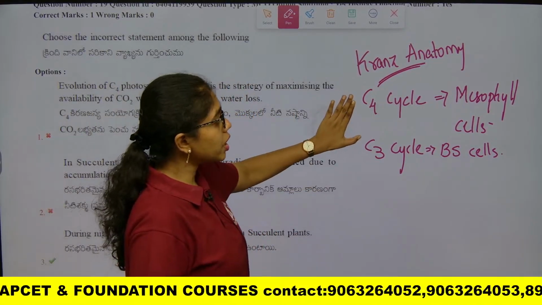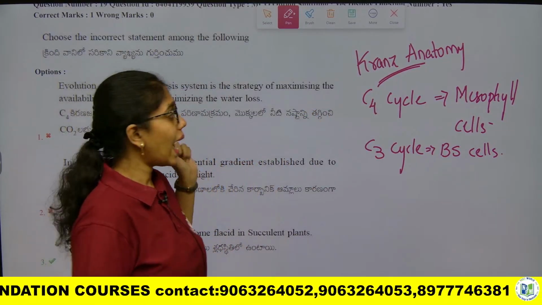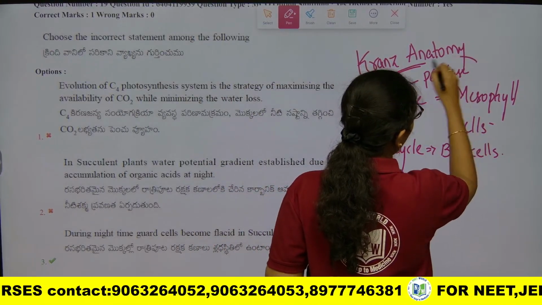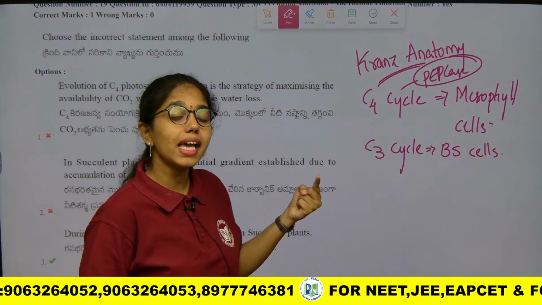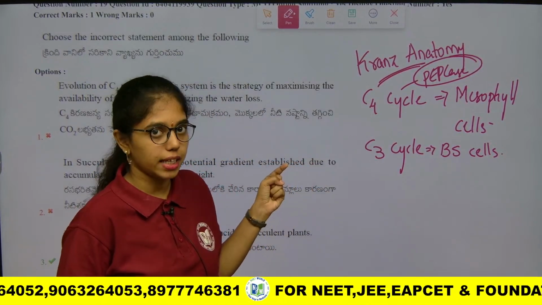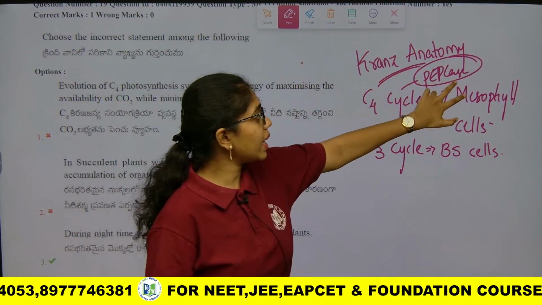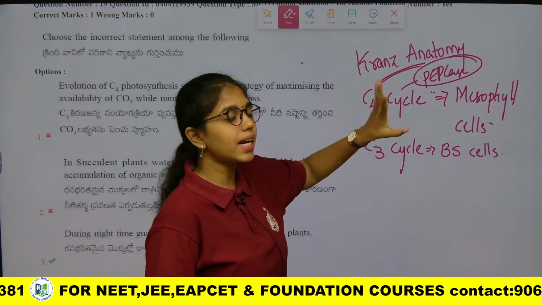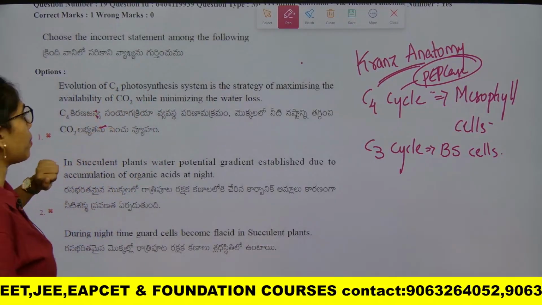So, in the C4 cycle the primary carbon dioxide acceptor is PEP and the enzyme is PEPcase. This only binds with carbon dioxide, not with oxygen, unlike the enzyme Rubisco which is there in C3 plants. So this adaptation of Kranz anatomy and the primary carbon dioxide acceptor enzyme, PEPcase, is the best adaptation for maximizing the availability of carbon dioxide and minimizing the water loss.